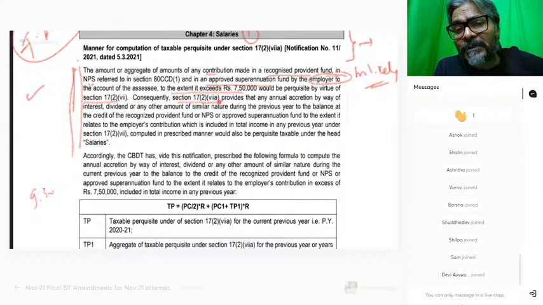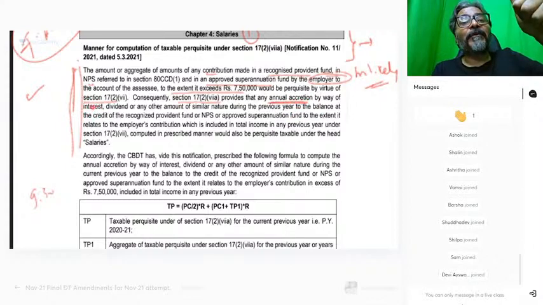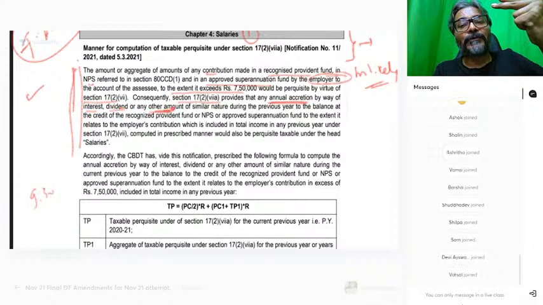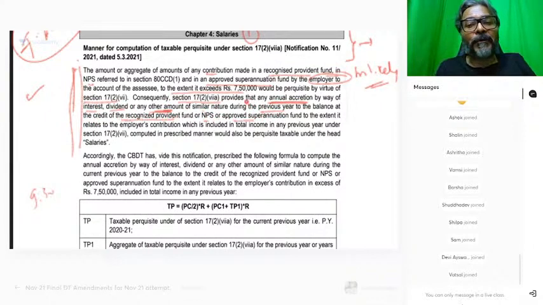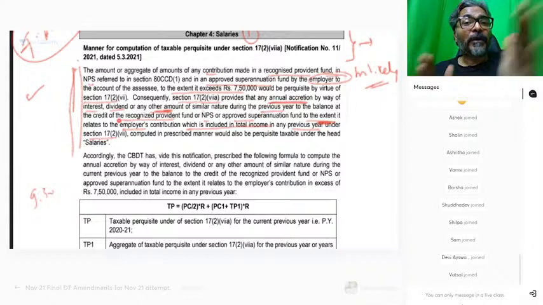Consequently, section 17(2)(7)(a) provides that annual accretion, ये देख रहे हो आप लोग, annual accretion by way of what? You can name this as interest, dividend, or any other amount of similar nature during the previous year to the balance at the credit of the recognized PF or the NPS or the approved fund, to the extent, again students, to the extent it relates to the employer contribution which is included in the total income in any previous year under section 17(2)(7). देखो language कैसे complicate कर रखा है, how complicated they've done the language.